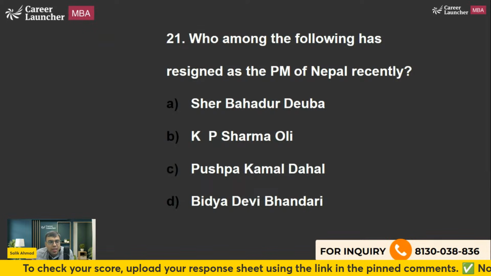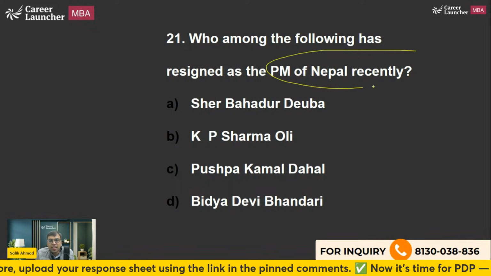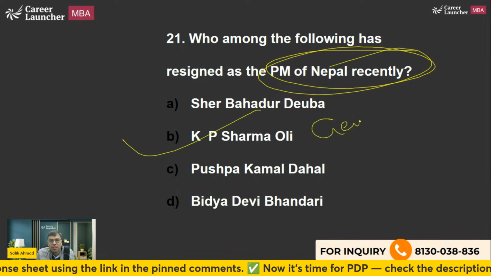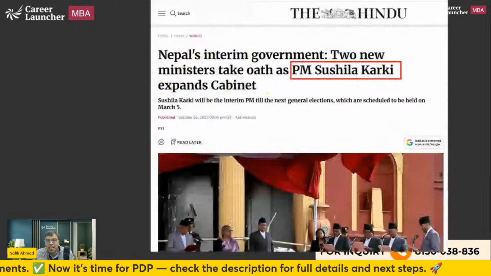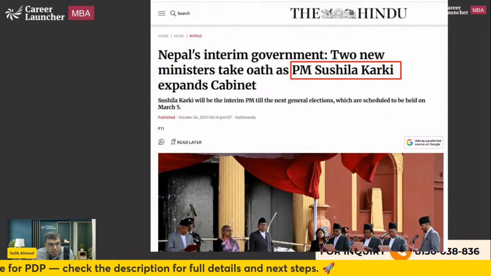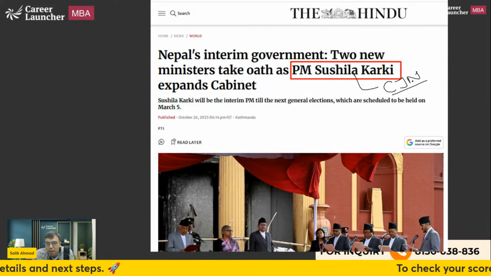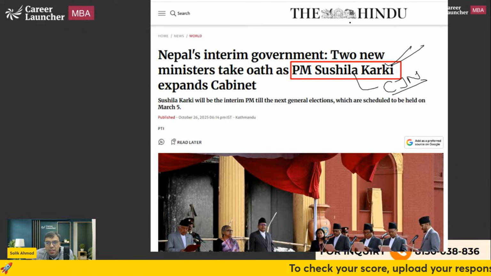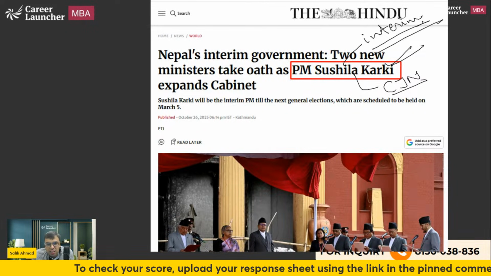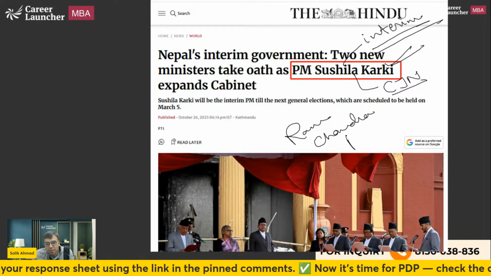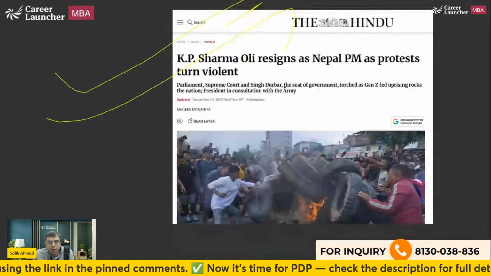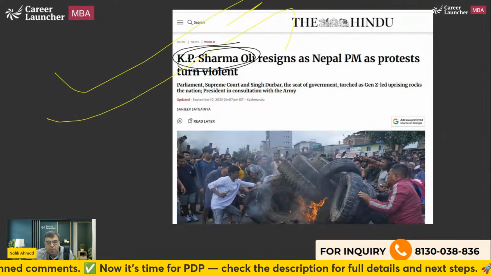The next is, who among the following recently resigned as the Prime Minister of Nepal? I'm sure you must be aware because of Gen Z protest. KP Sharma Oli had to resign a few months back. After that, Sushila Karki became the Prime Minister of Nepal. Sushila Karki was the first woman Chief Justice of Nepal, and she's now the first woman Prime Minister of Nepal, although she's an interim one because we have to conduct an election. Mr. Ramchandra Paudel is actually the president of Nepal. So the Prime Minister, Mr. KP Sharma Oli, had to resign because of Gen Z protest.